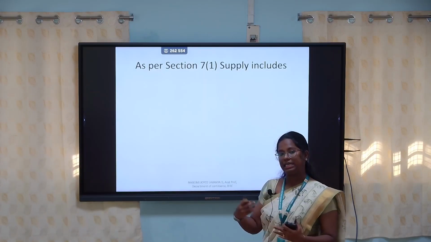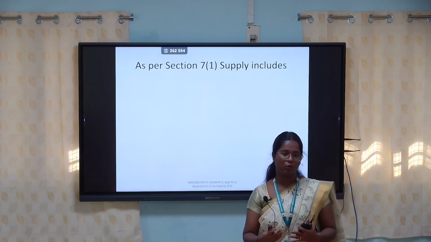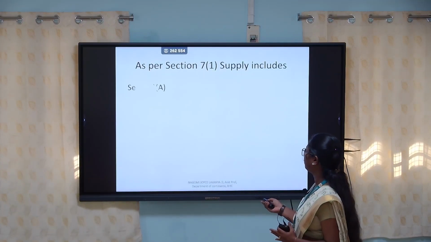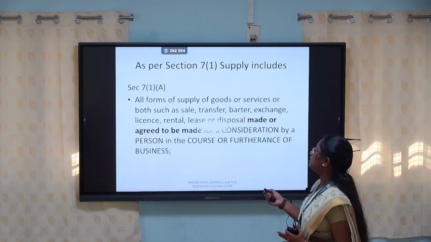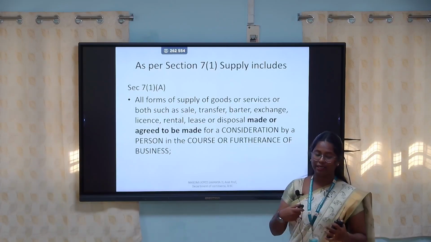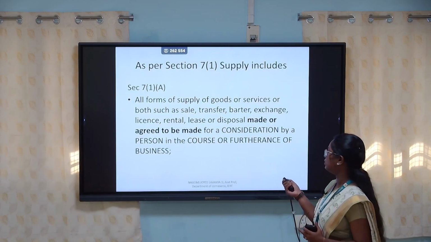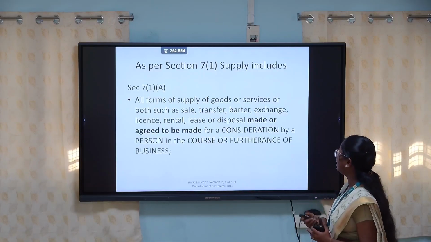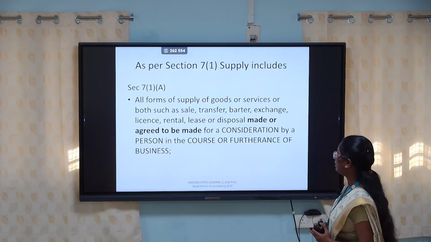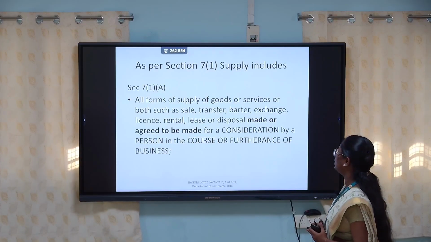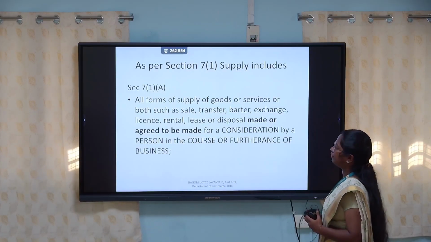In detail we are seeing section 7 subsection 1, what is included in supply. Section 7 subsection 1a defines all forms of supply of goods or services or both, such as sale, transfer, barter, exchange, license, rental, lease or disposal, made or agreed to be made for a consideration by a person in the course or furtherance of business.